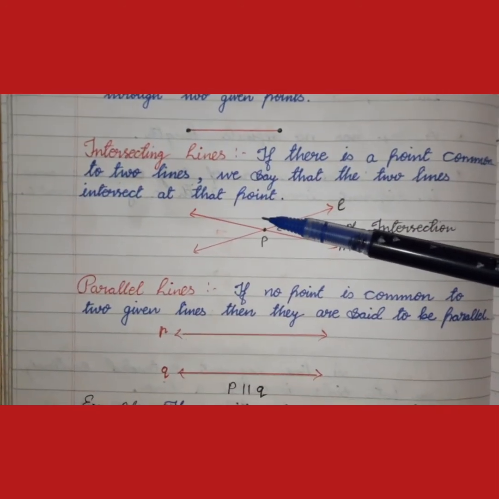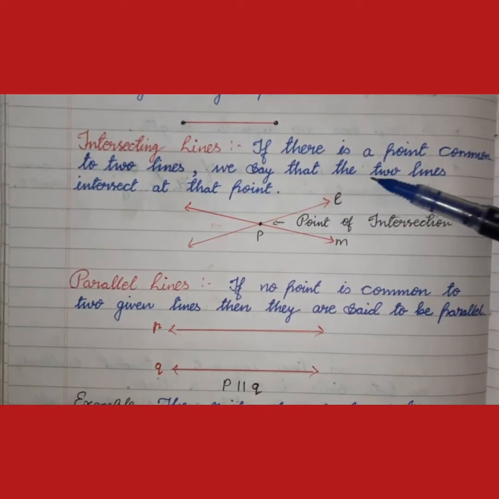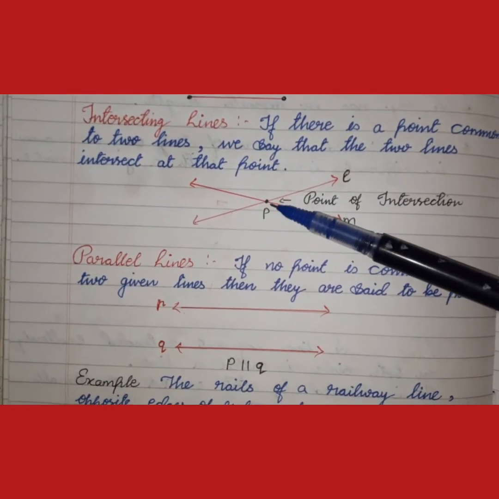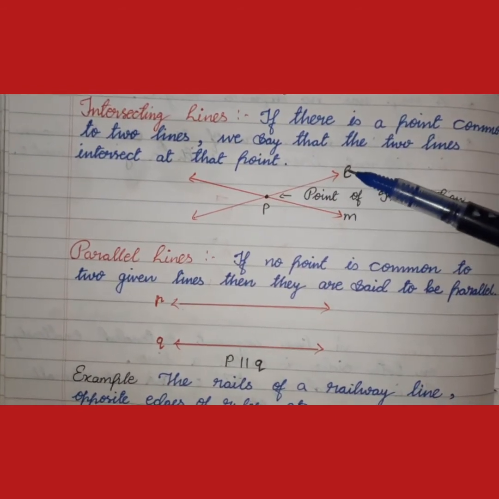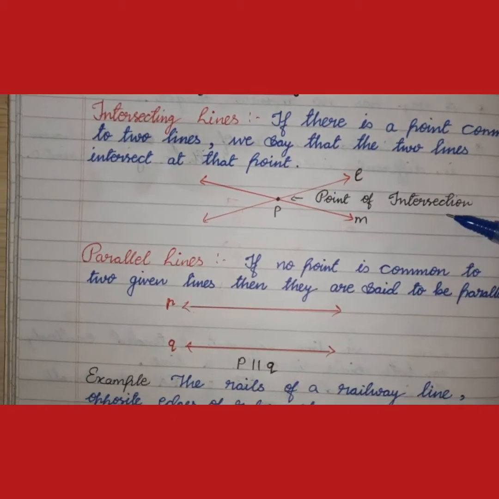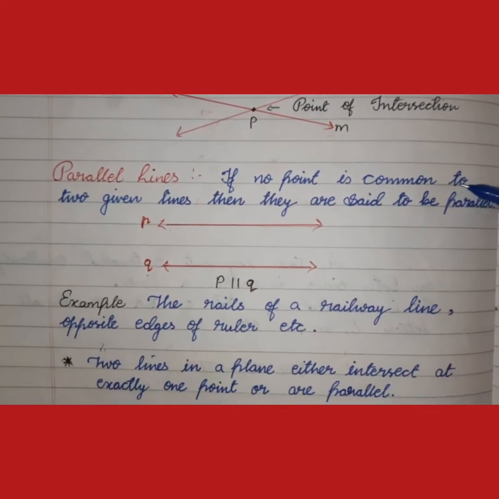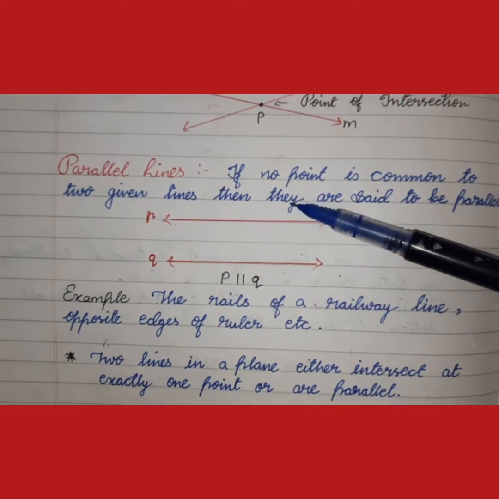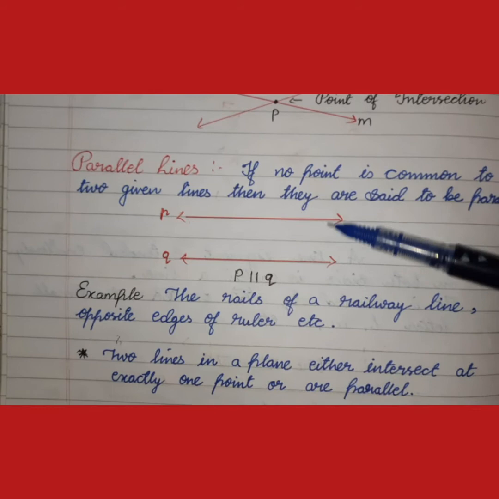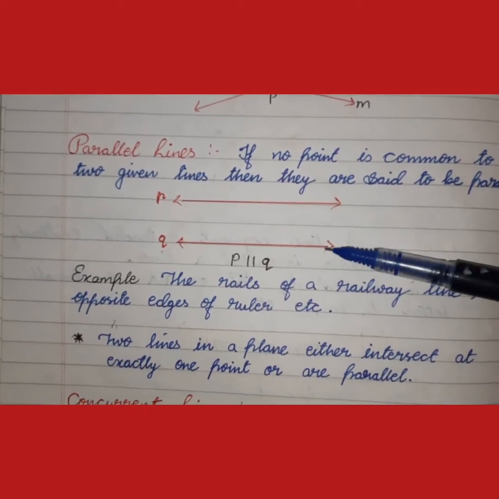Next is intersecting lines. If there is a point common to two lines, we say that the two lines intersect at that point. So this point P is common to l and m, and this intersecting point is called the point of intersection. Next is parallel lines. If no point is common to the two given lines, then they are said to be parallel. You can see there is no common point, so these two lines are parallel lines.